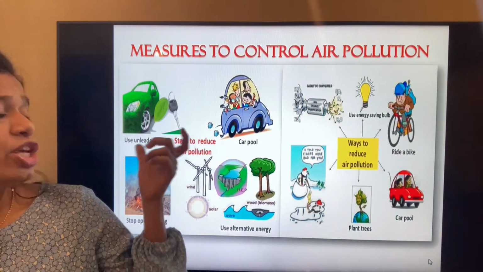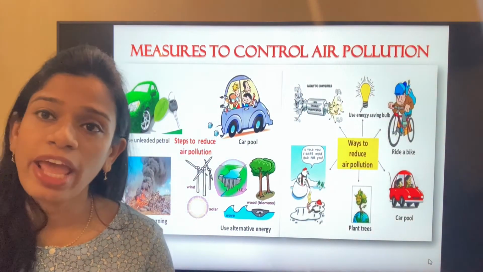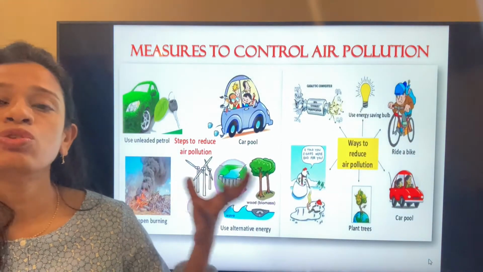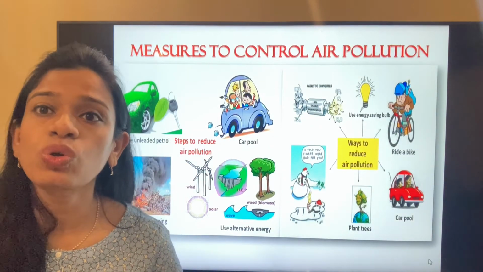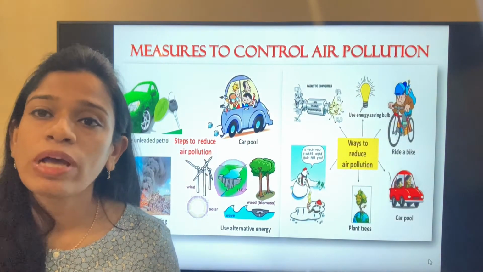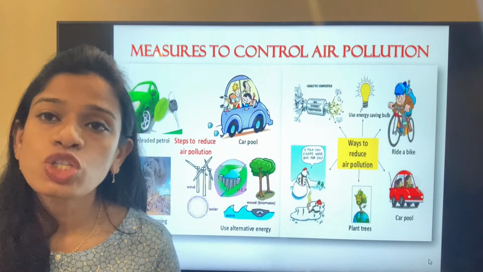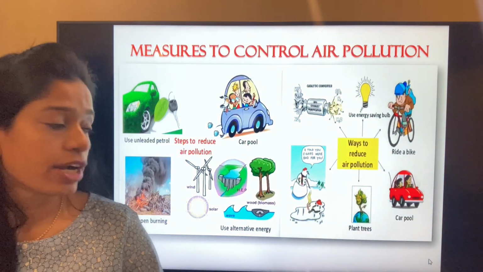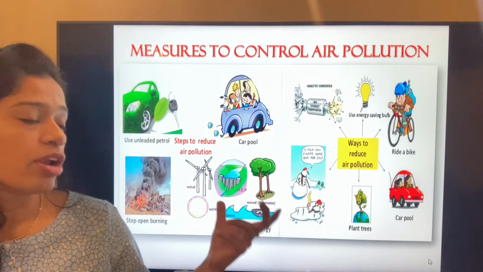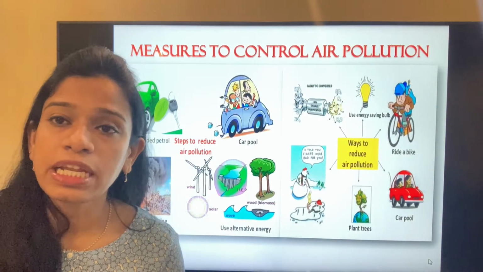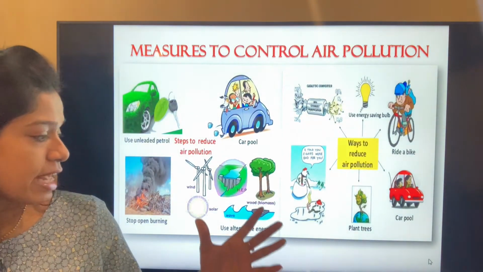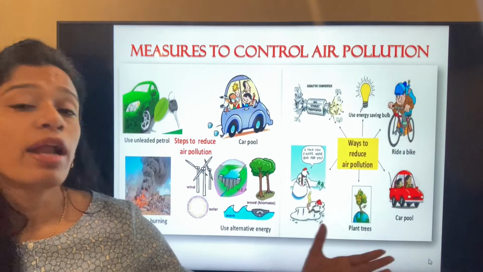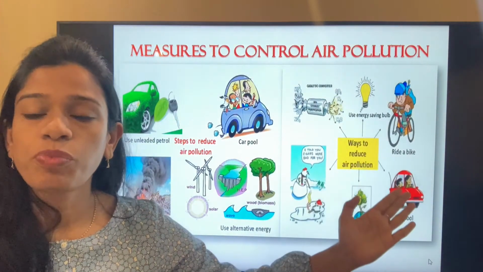It can be the use of unleaded petrol, so that whatever emission comes out is not so poisonous as to contaminate the air. You can use the carpool method, that is, going to school or offices together so as to reduce the number of vehicles on the road, so that the pollution level is under control. Even wood biomass should be burnt in a controlled way, in a covered place. Use alternate sources of energy, stop open burning, plant more trees, and